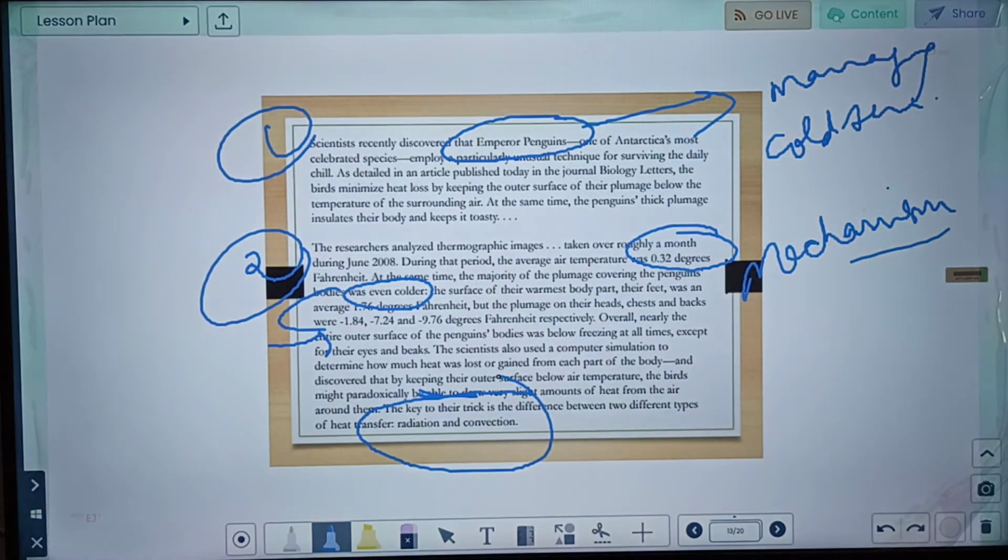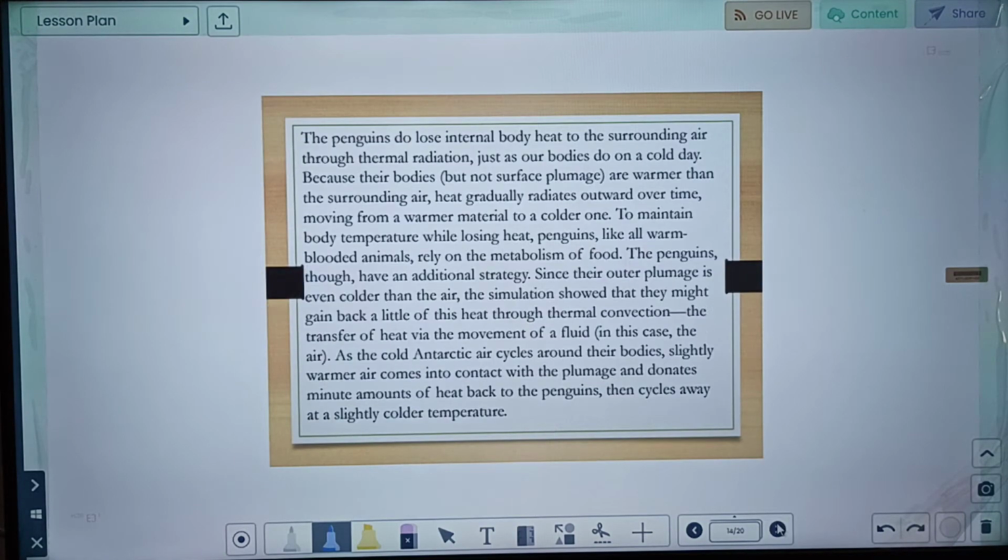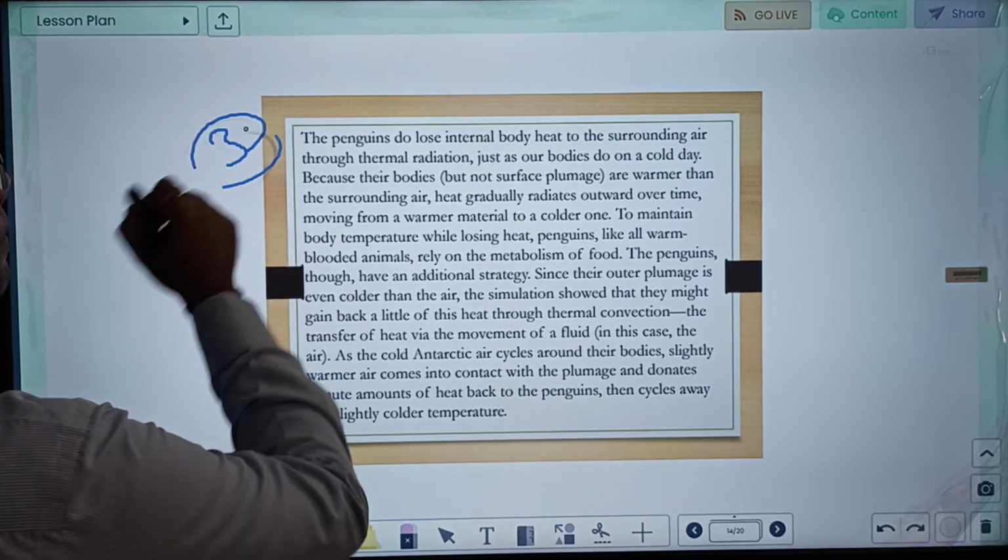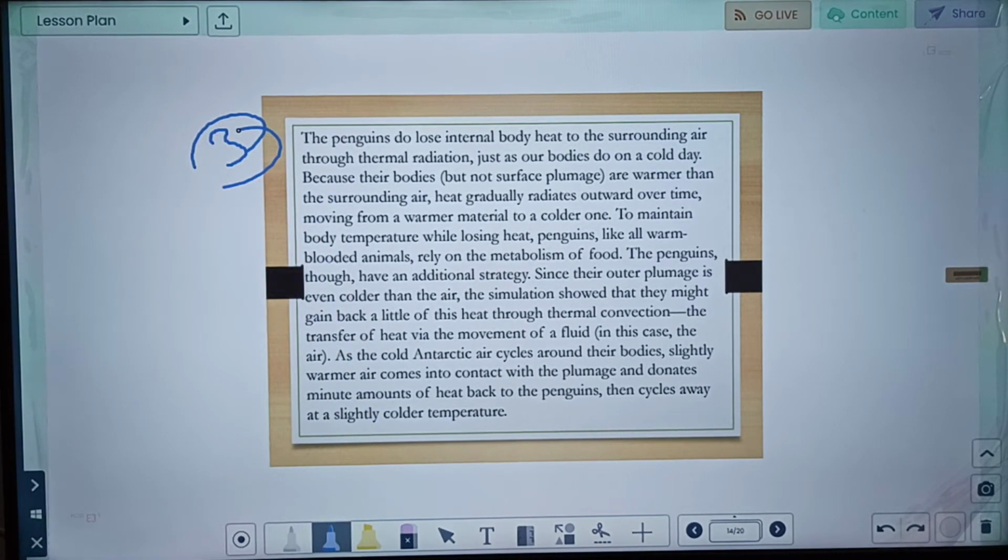Let us move to the next paragraph. Depending upon what questions are there, we will see if we need to understand all these temperatures. Third paragraph. Penguins do lose internal body heat to the surrounding air through thermal radiation, just as our bodies do on a cold day. Because their bodies are warmer than the surrounding air, heat gradually radiates outward over time, moving from warmer to colder to maintain body temperature.